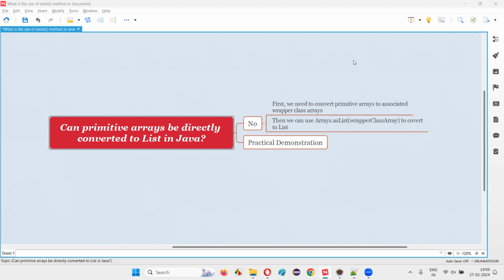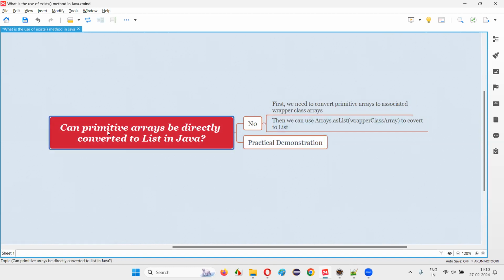In this session, I'm going to answer one of the Java interview questions. That is, can primitive arrays be directly converted to list in Java? The answer is no. Primitive arrays cannot be directly converted to a list in Java. First, we need to convert these primitive arrays to wrapper class array type. And then using Arrays.asList by passing that wrapper class array type, we can convert the primitive arrays to list, but not directly, guys. There is one more step in between.